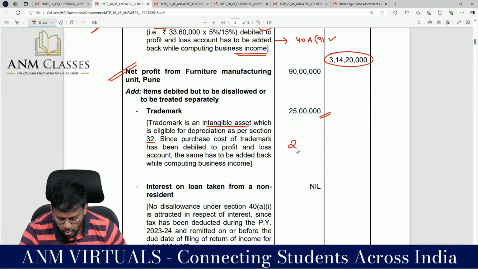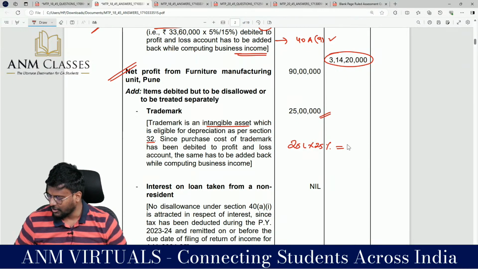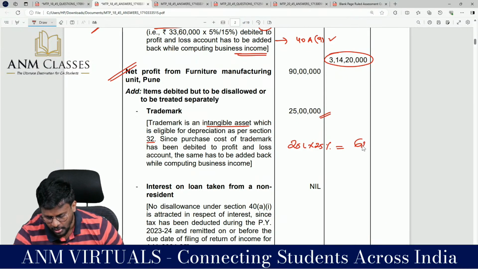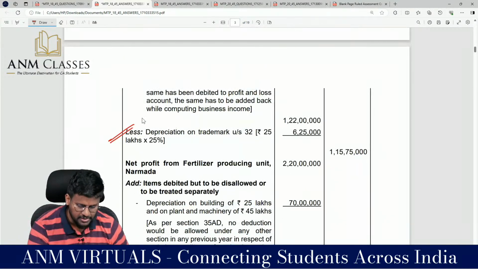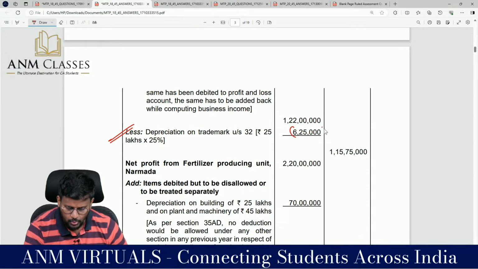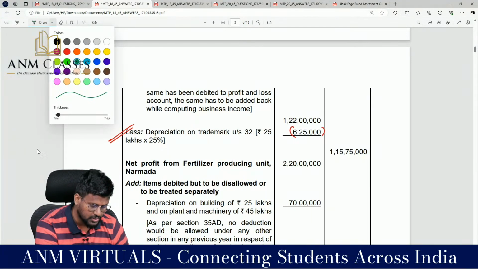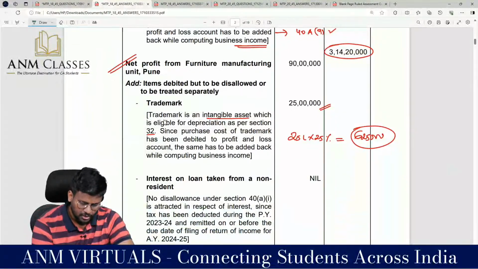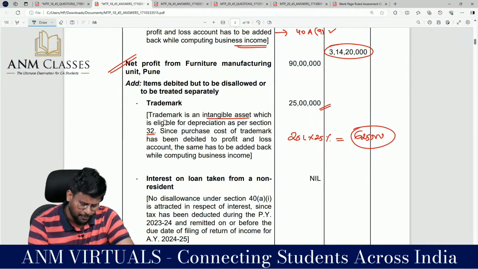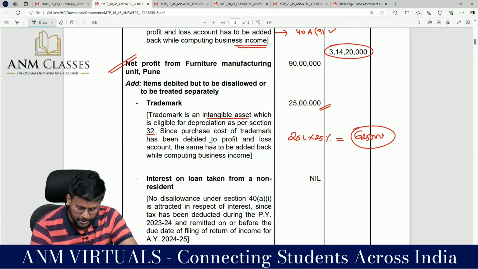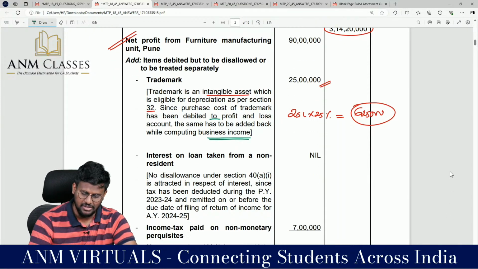But for this 25 lakh, we can claim 25% depreciation. So 25 lakhs into 25% comes to 6,25,000. We can claim it as deduction. Less: depreciation on trademark under section 32, 6,25,000. We can reduce it. Fine, fantastic to the core. So trademark is an intangible asset. Know-how, patent, copyright, trademark are eligible for depreciation as per section 32. Since the purchase cost of trademark has been debited to P&L account, the same has to be added back while computing the business income.